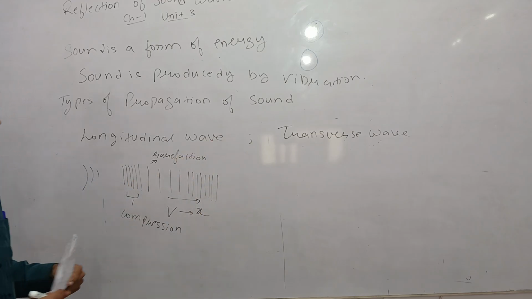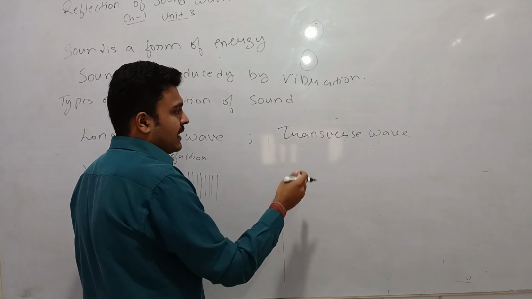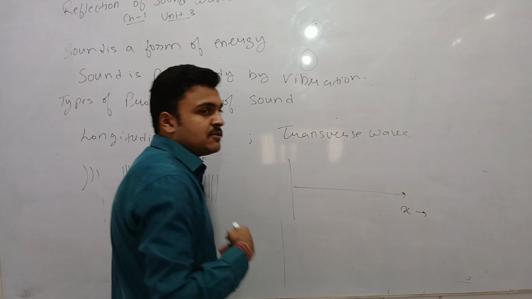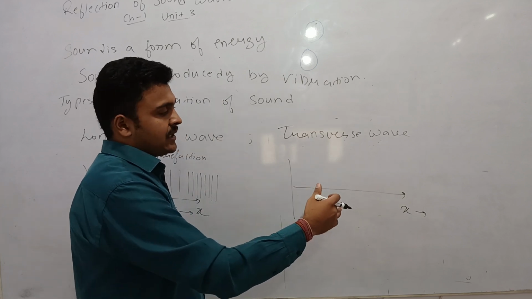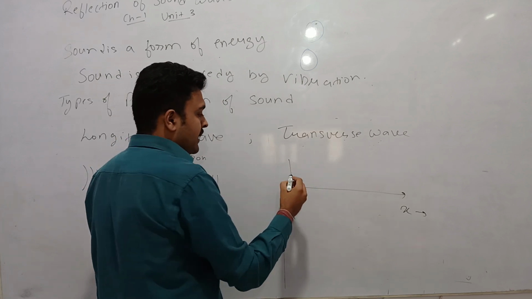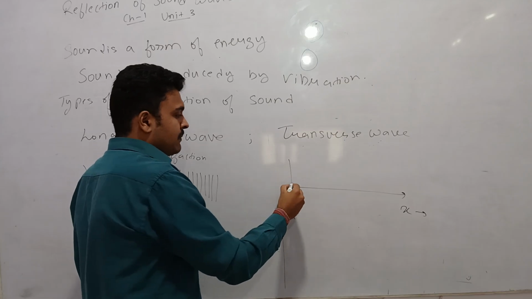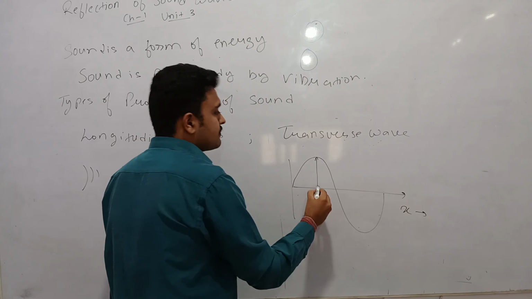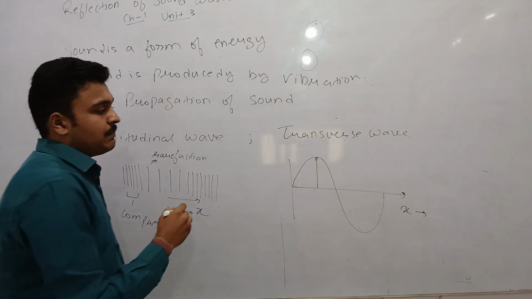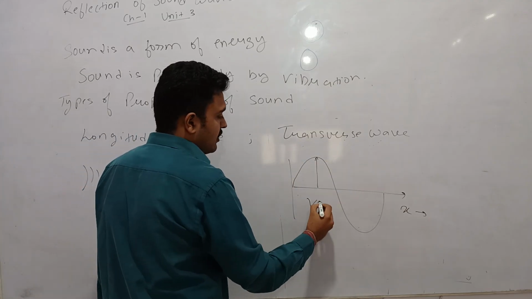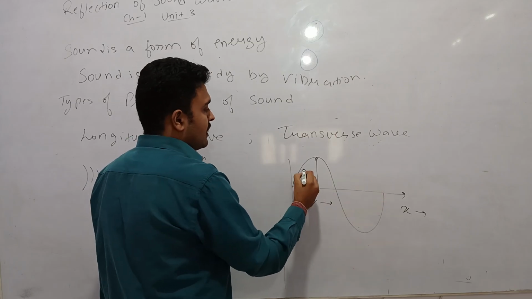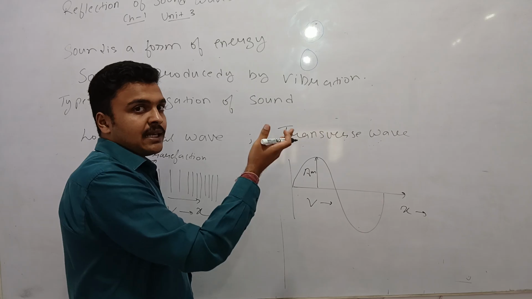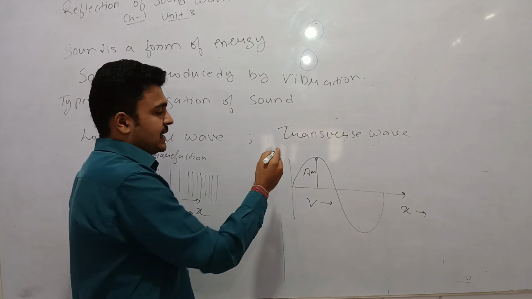Next is our transverse wave. What happens in a transverse wave? In a transverse wave, suppose again the sound is propagating in the x direction, but the particles of the medium vibrate in a direction perpendicular to the propagation of sound. So if the propagation is in the x direction, the amplitude or displacement is in the y direction.